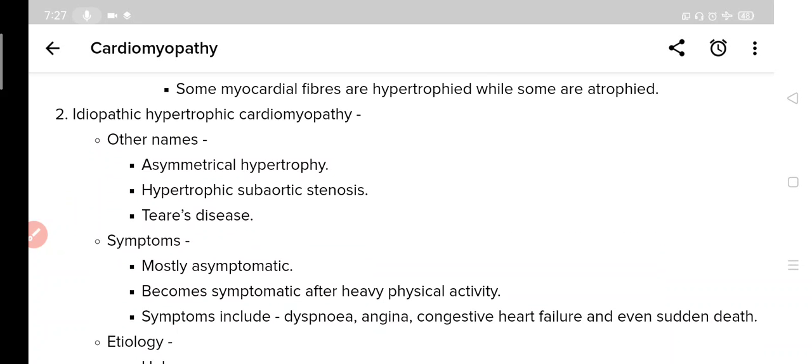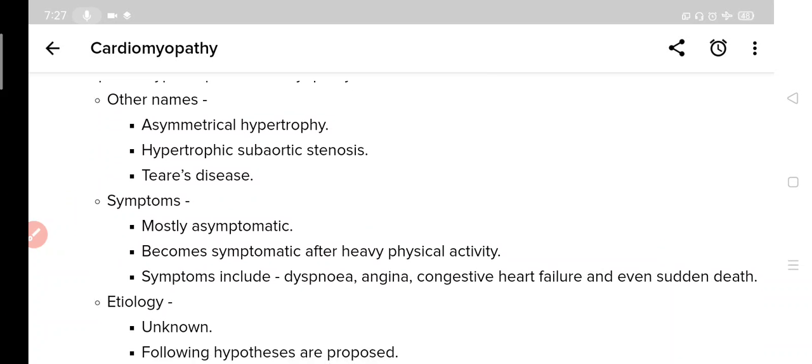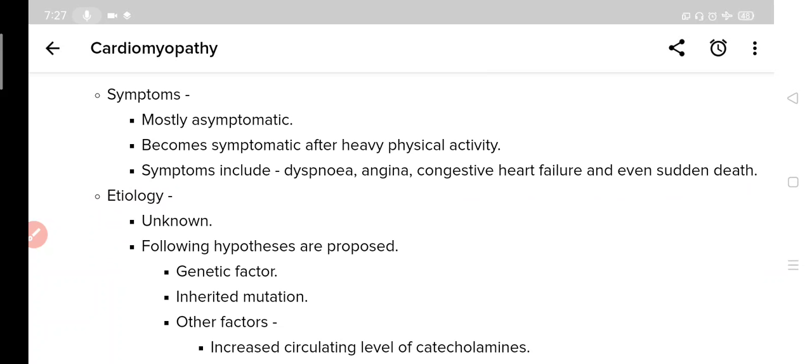Now we will look at the second subtype, idiopathic hypertrophic cardiomyopathy. Some other names given to this are asymmetrical hypertrophy, hypertrophic subaortic stenosis, and Teare's disease. Now coming to its symptoms. Mostly it is symptomless, but sometimes symptoms appear if a patient does heavy physical activity. Those symptoms are dyspnea, angina, congestive heart failure, and even sudden death can occur. Dyspnea means difficulty in breathing.